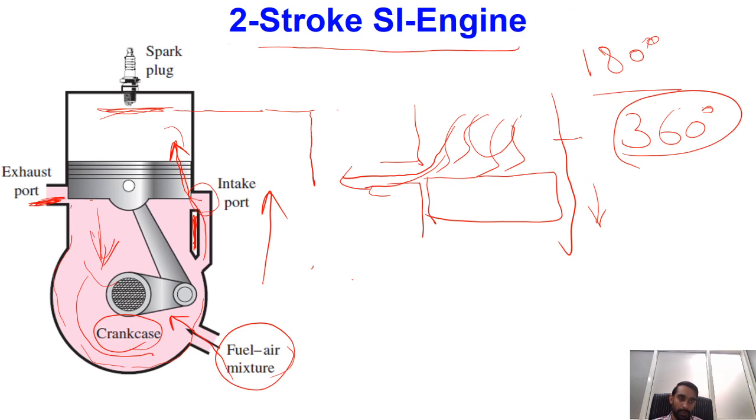Okay, so from this point we can conclude that in the case of a 4-stroke engine, as I told you earlier, we were having one power stroke for two complete revolutions. In this type of arrangement, we will be having one power stroke in one revolution.